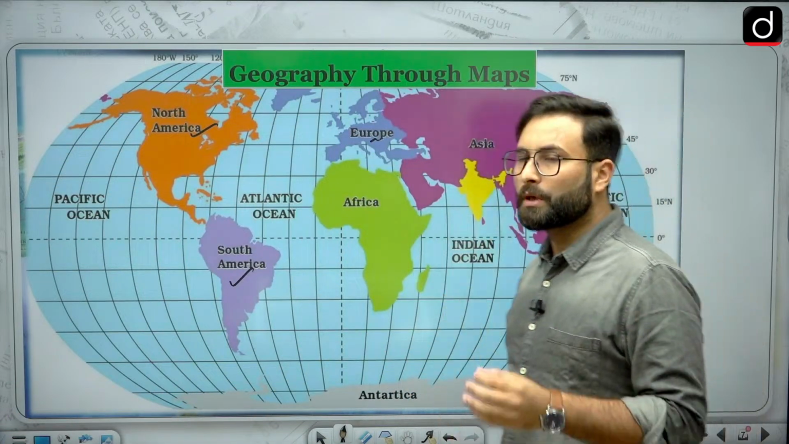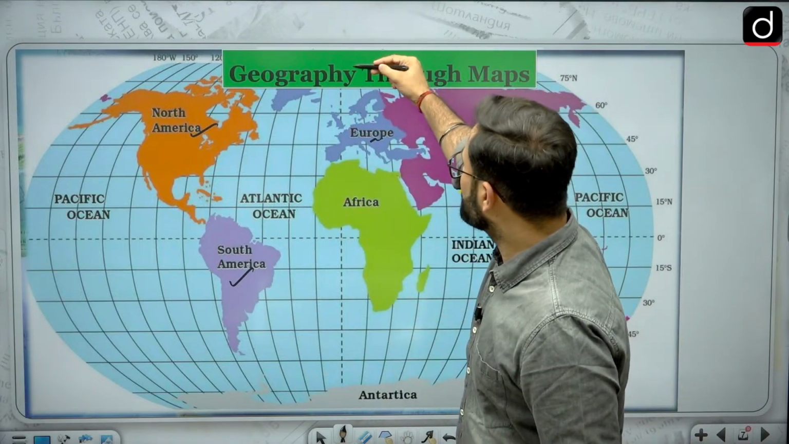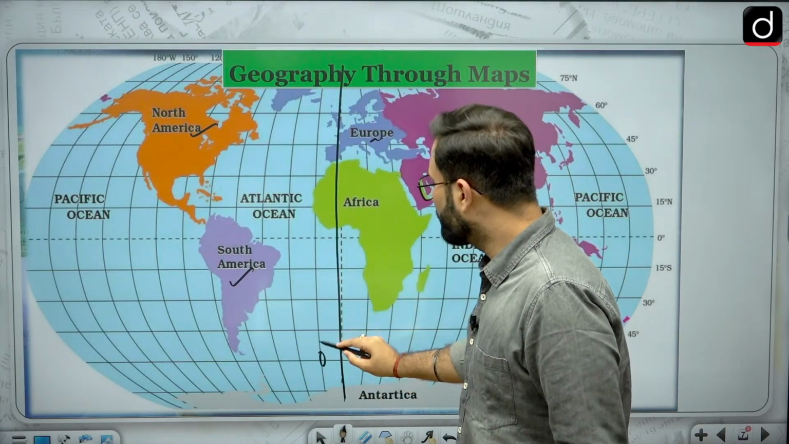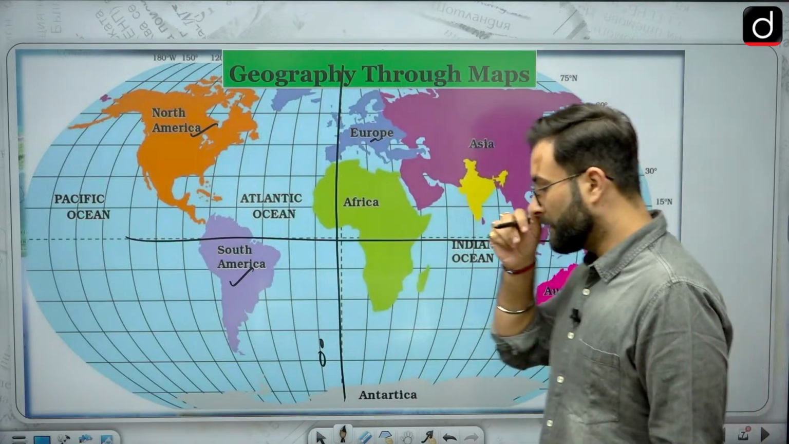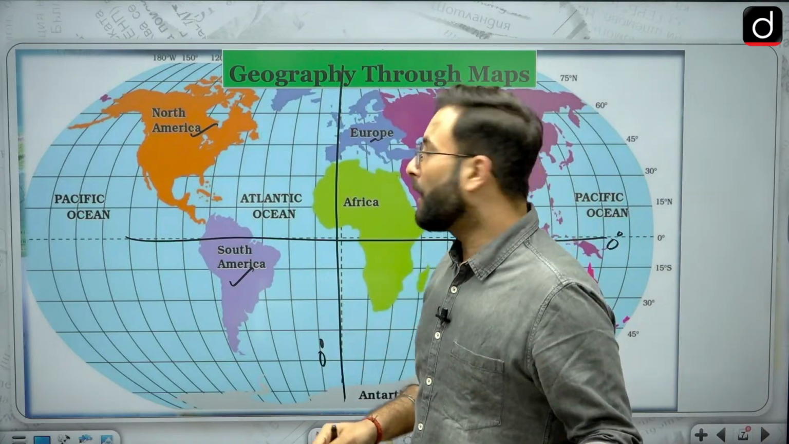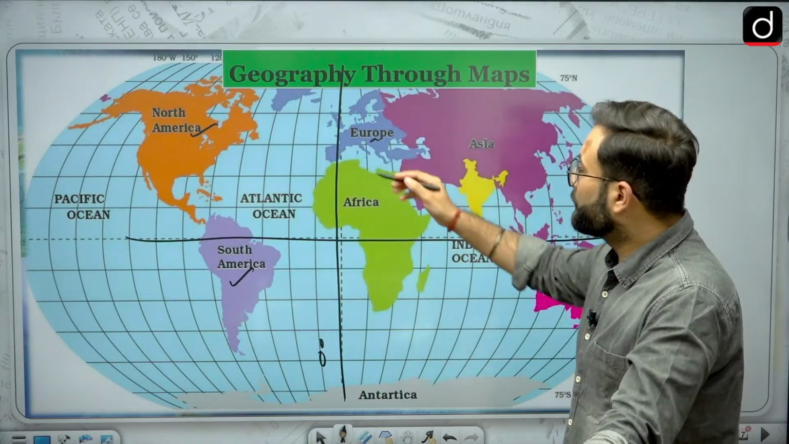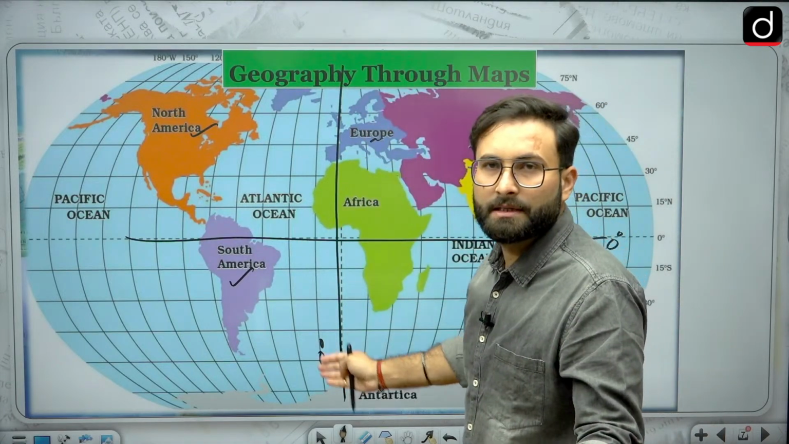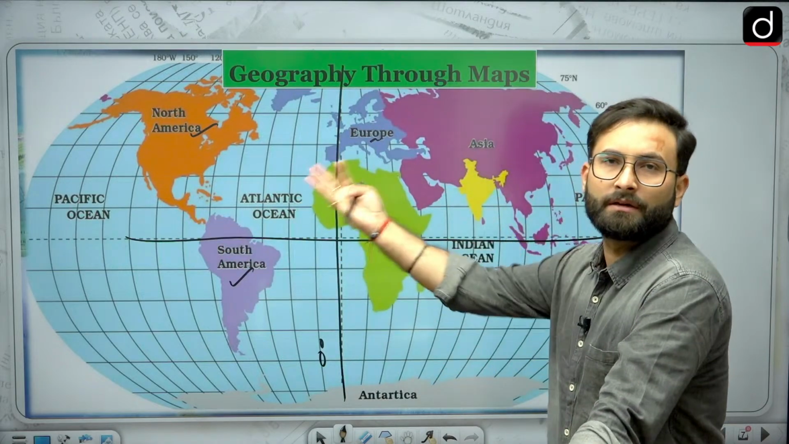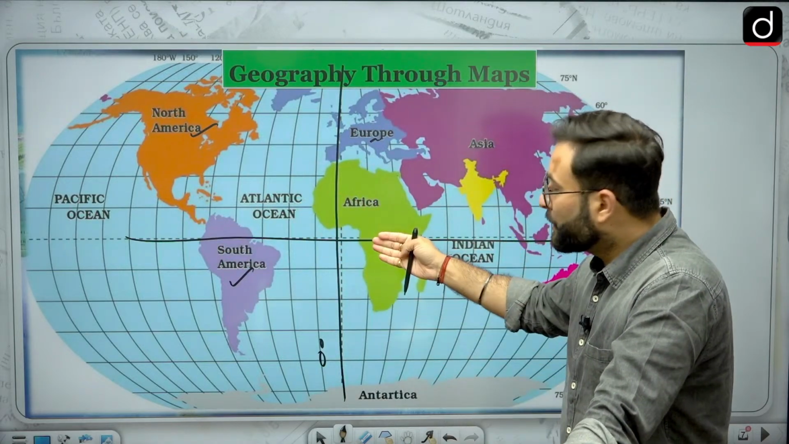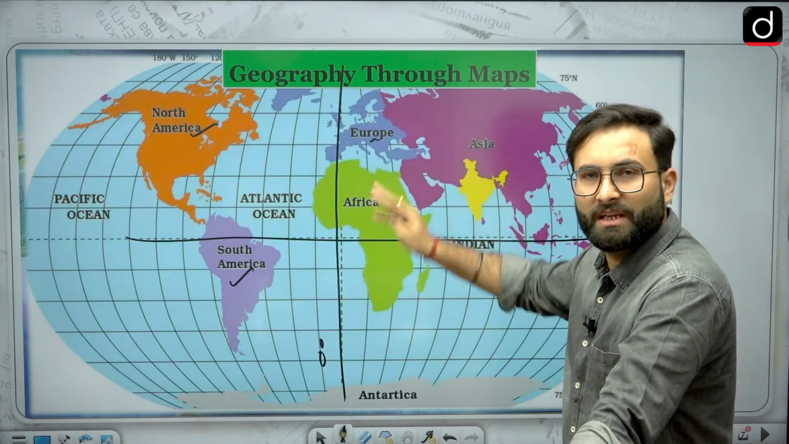Now, looking at India's location, we will start with India's location. This is your standard meridian, 0 degree. This is your equator, that is 0 degree latitude, and this is 0 degree longitude. It is dividing the globe into 4 parts. The 0 degree meridian divides the globe into 2 parts, the eastern hemisphere and the western hemisphere. The 0 degree equator divides it into the northern hemisphere and the southern hemisphere.